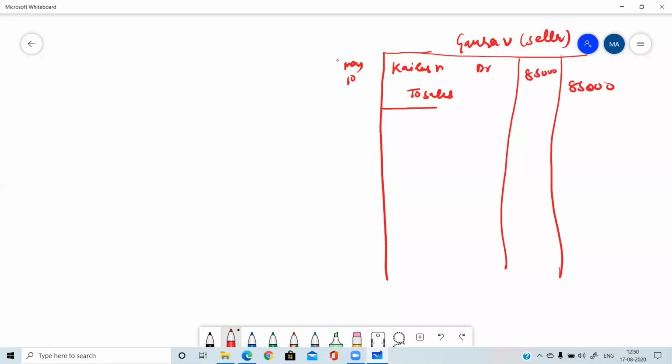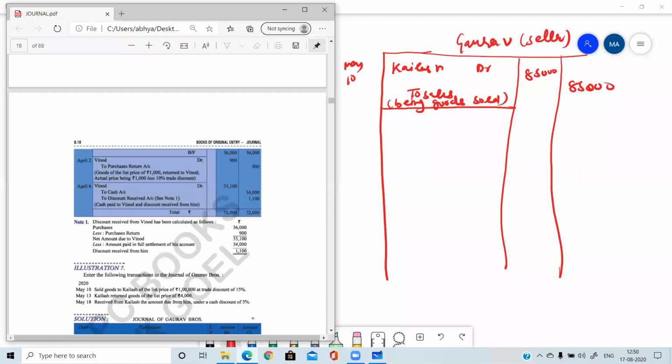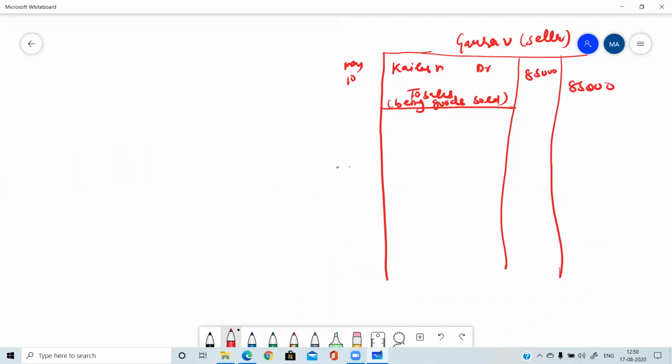In the previous question, I told you the narration you can write: being goods sold. That's it. Being goods sold. Second entry on May 13. Kailash returned goods of the list price 4,000. So this is the list price only, 4,000.